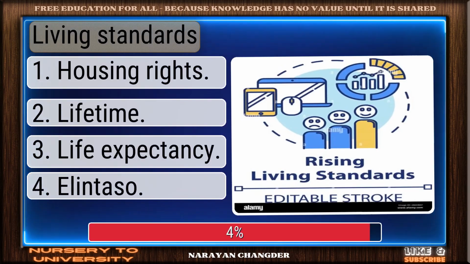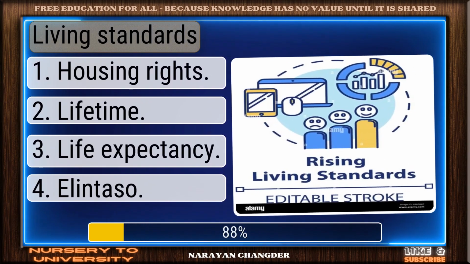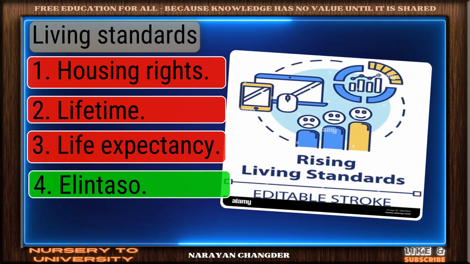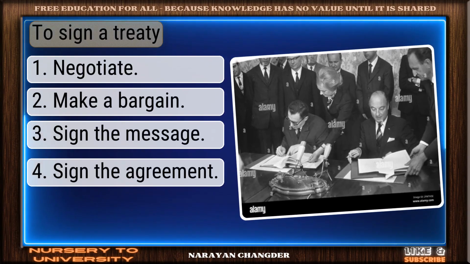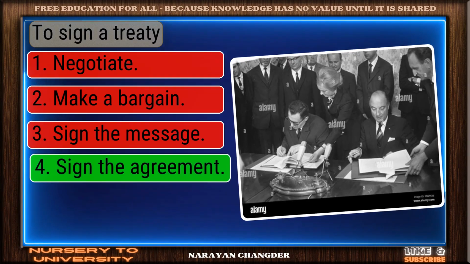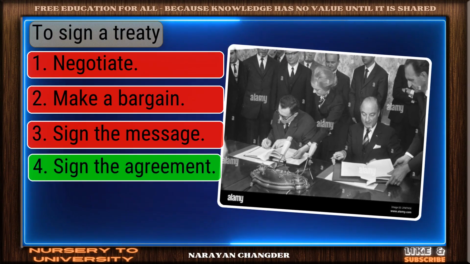Living standards. Great thinking. El Intaso is the right choice. To sign a treaty. Sharp thinking. Sign the agreement is the right choice.